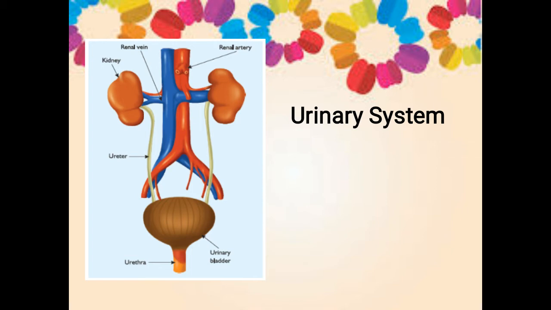Urinary bladder is a sac-like muscular organ which holds the urine for a period of time until it is filled. Once the urinary bladder is filled, the urine is expelled through urethra. This is what happening in the urinary system.